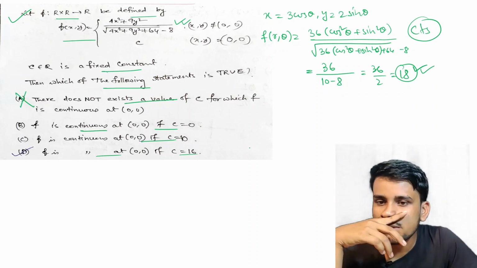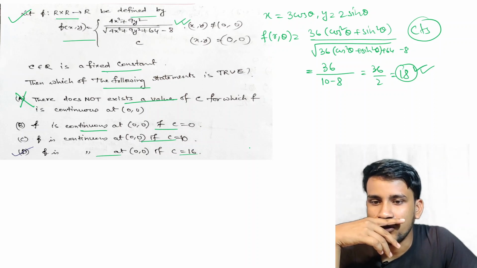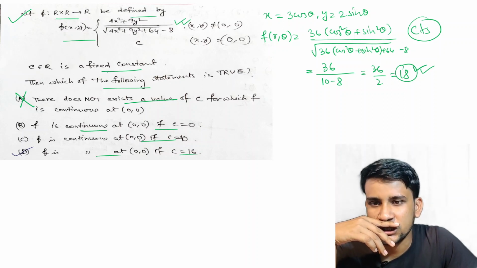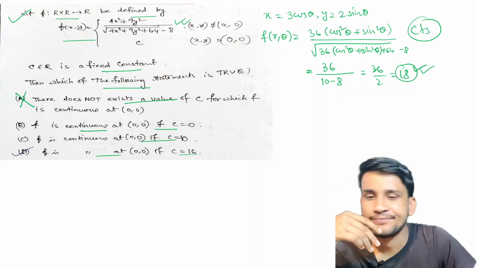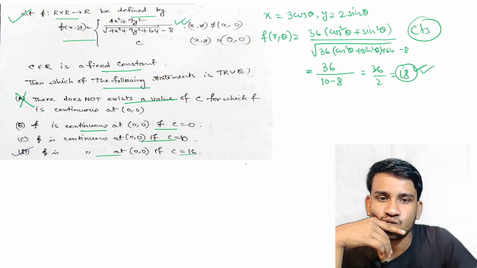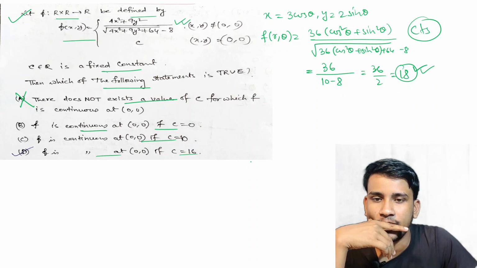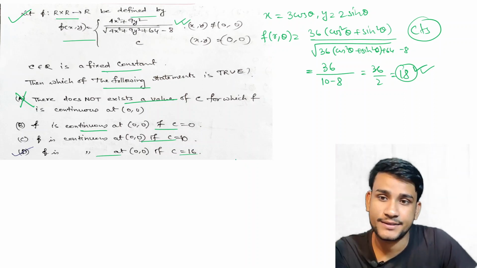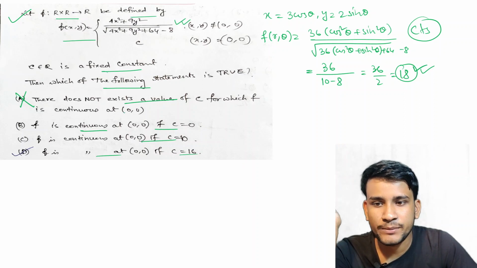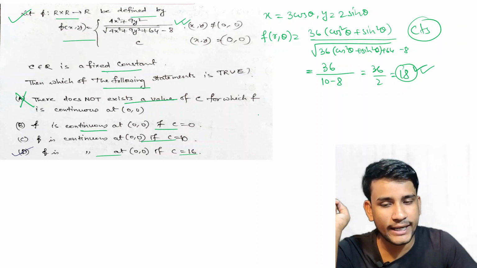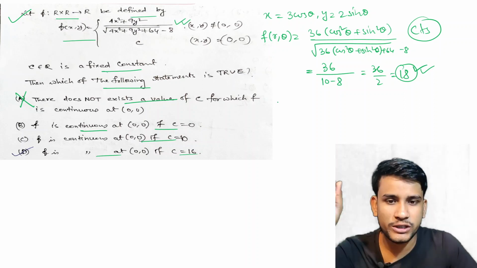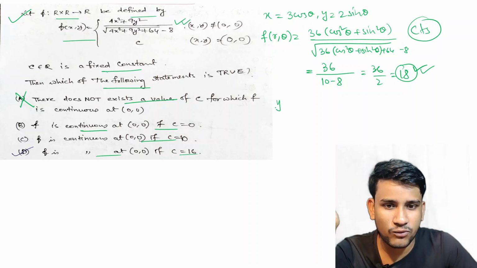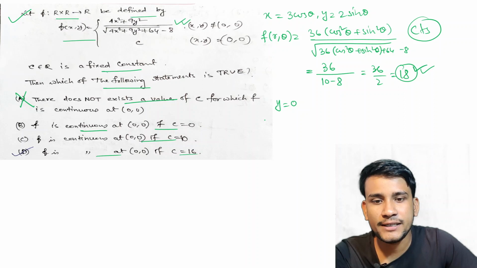Now, how can we find the value of C? Yes. So that means this is obviously continuous. Now we can choose any path. Suppose we choose y equal to 0, that is the limit on the x-axis.